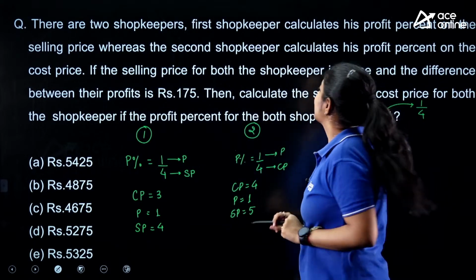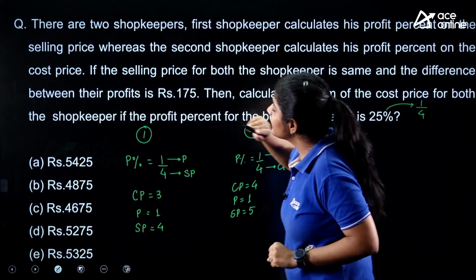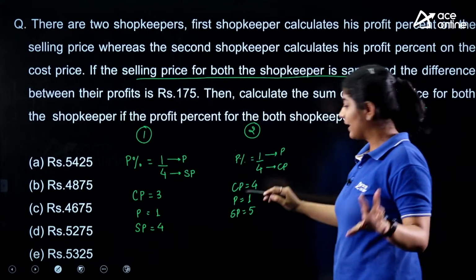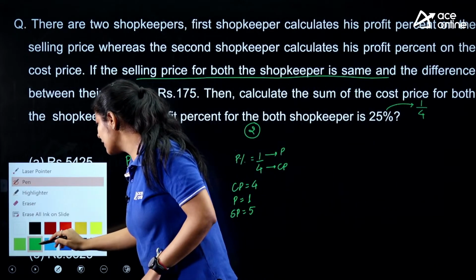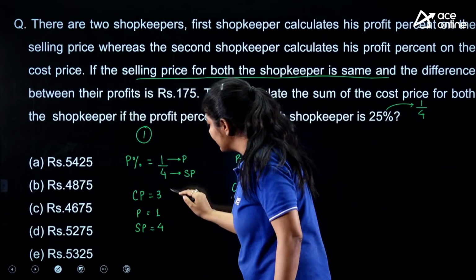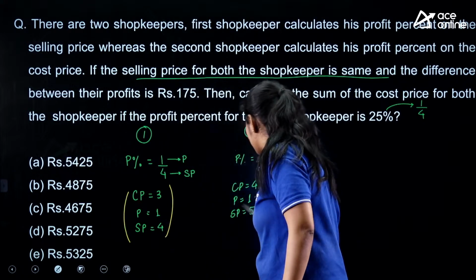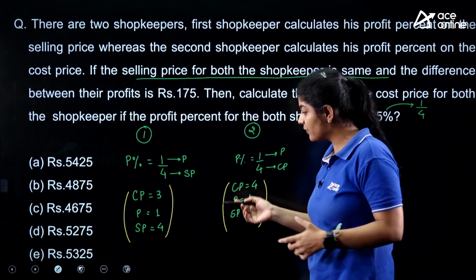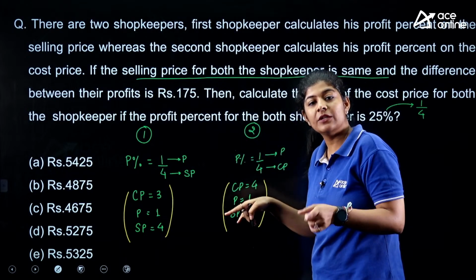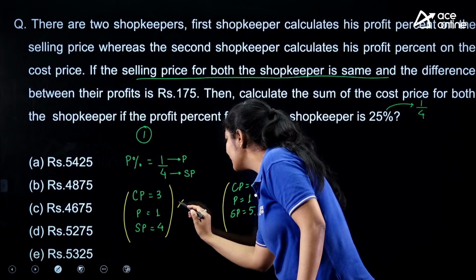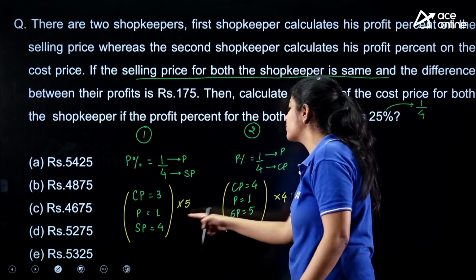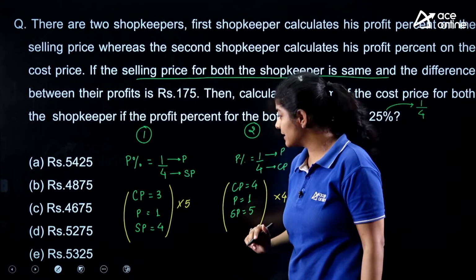But the question is saying that the selling price for both the shopkeepers is the same. That means the value of the selling price is equal. If it is so, we need to make the selling price equal, and as this is a ratio or percentage, we need to make the whole values equal. So we multiply by 5 and we multiply by 4 just to make our selling price equal.